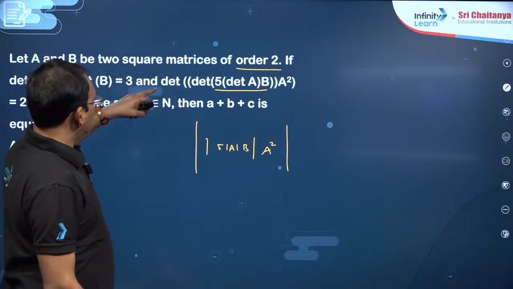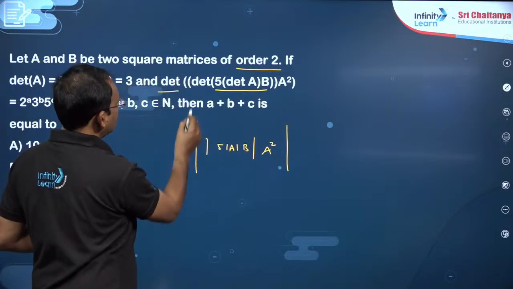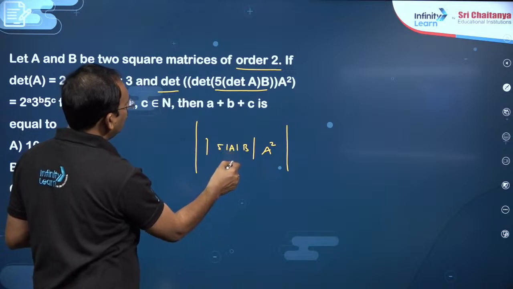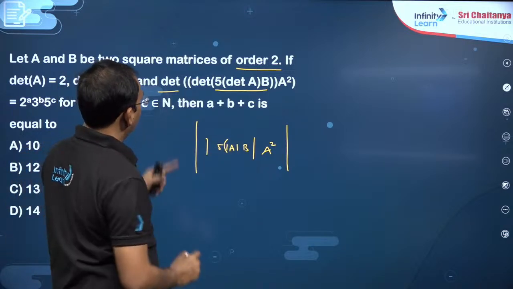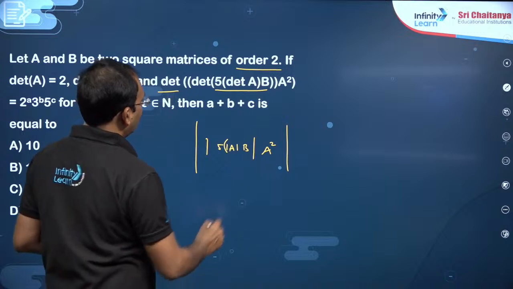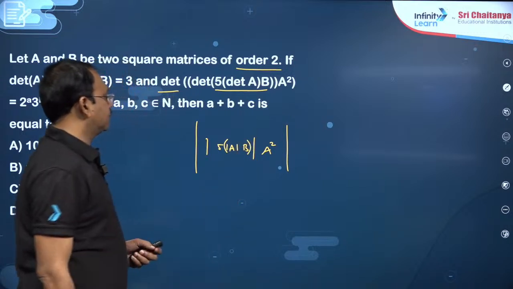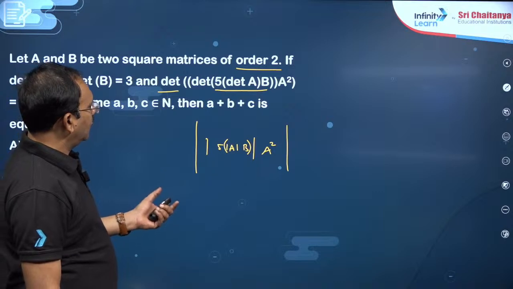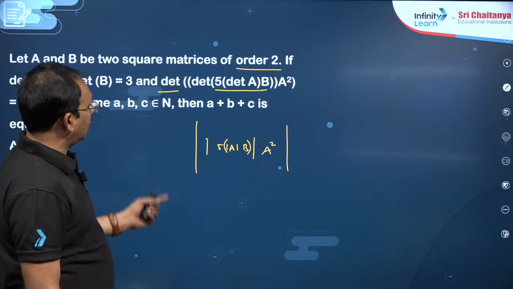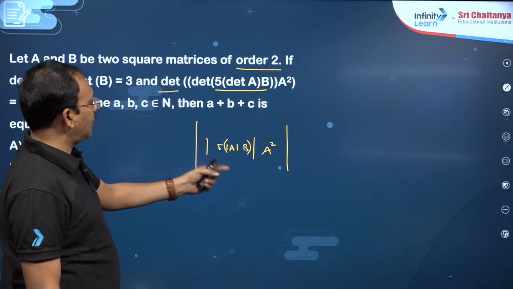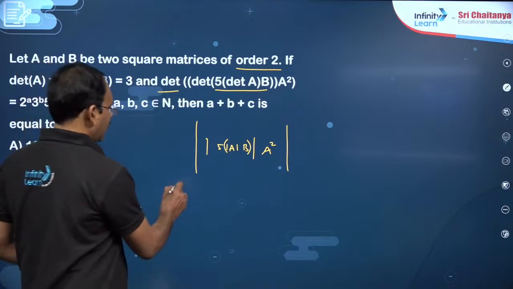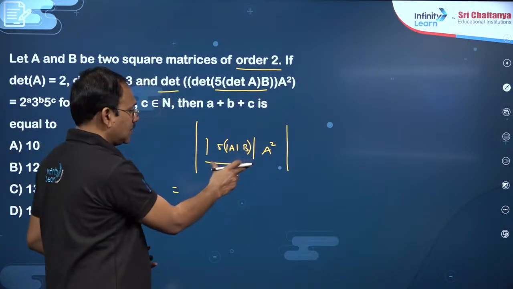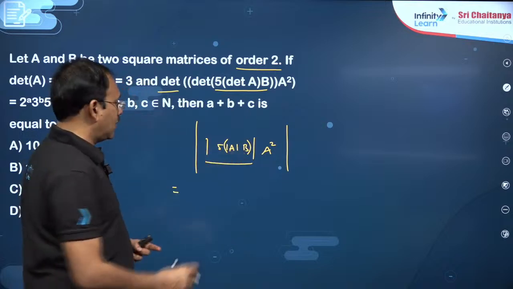Don't confuse. I have written this again: determinant of 5 det A into B, then A square. You see the simplification, my dear friends. First of all, this is a number, and this is a matrix, a 2 by 2 matrix.